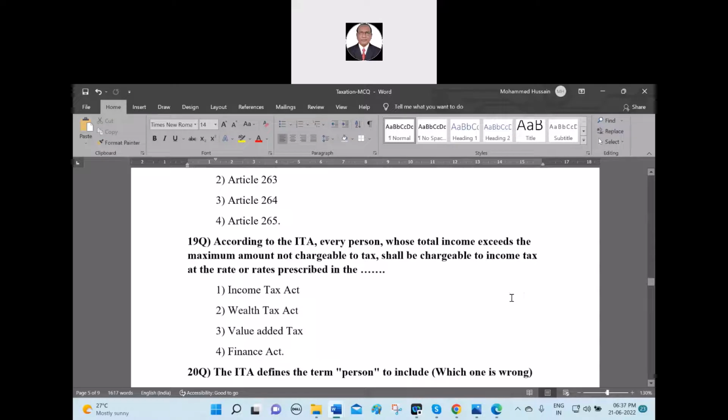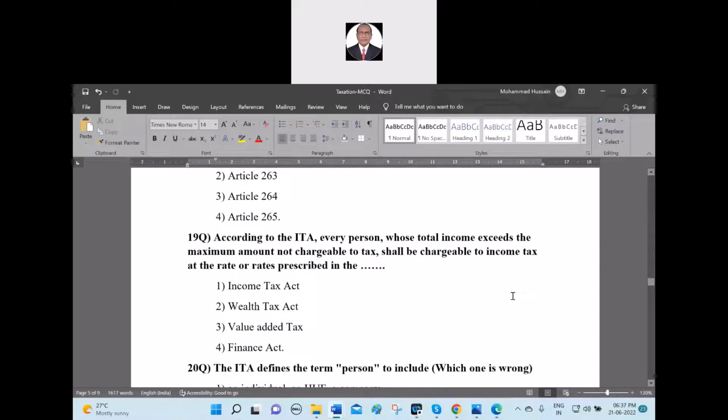Okay, 19th question. According to the ITA, every person whose total income exceeds the maximum amount not chargeable to tax shall be chargeable to income tax at the rate prescribed in the dash: Income Tax Act, Wealth Tax Act, Value Added Tax Act, or Finance Act. Income Tax Act, sir.